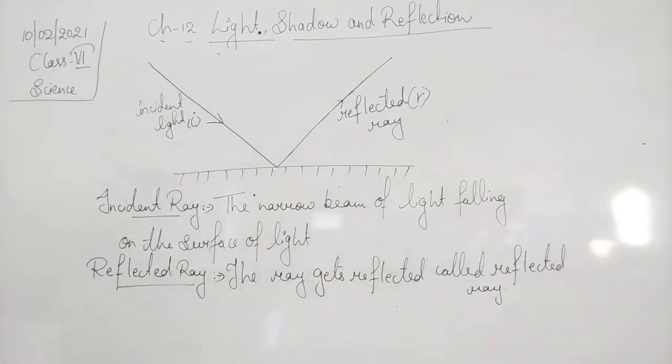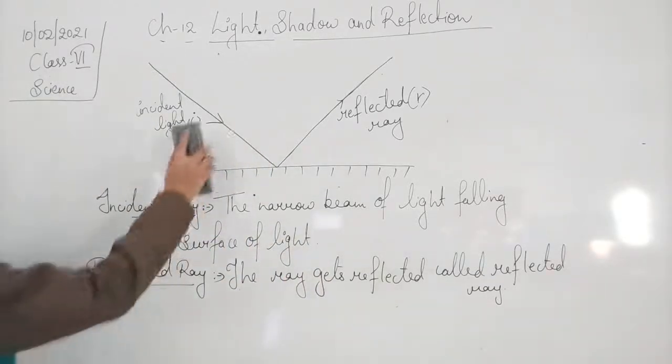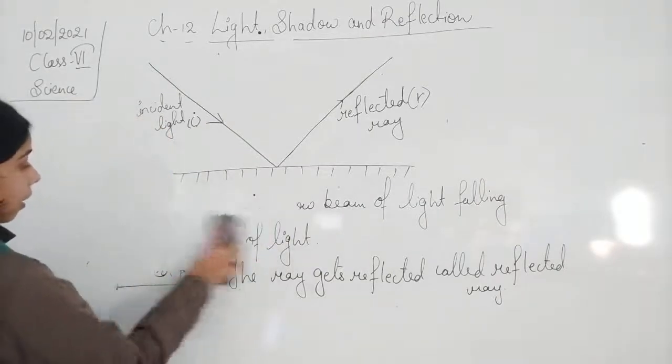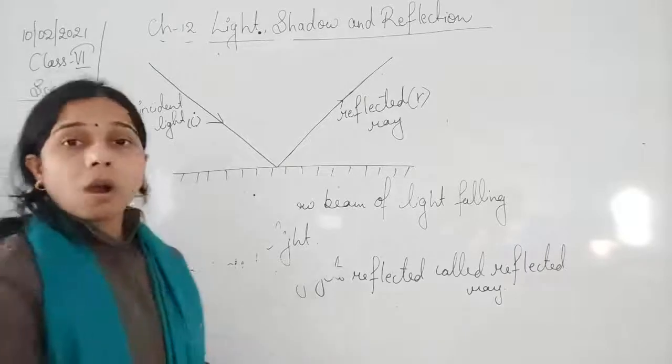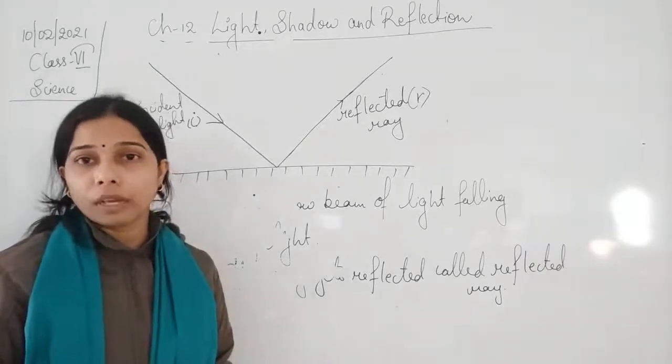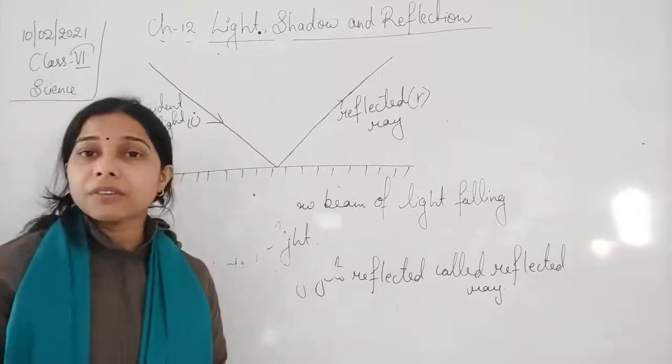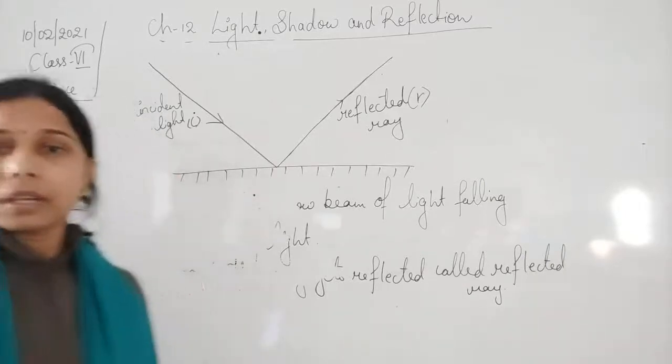Now, students, we will try to understand the other things, namely the object on which these rays fall, meaning the incident ray and the reflected ray fall on the mirror.